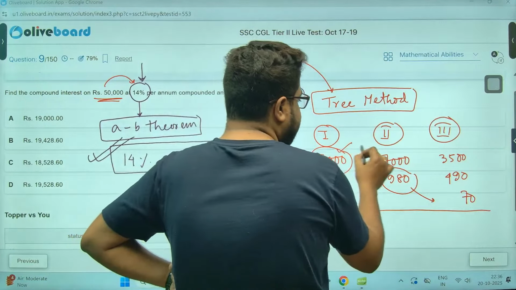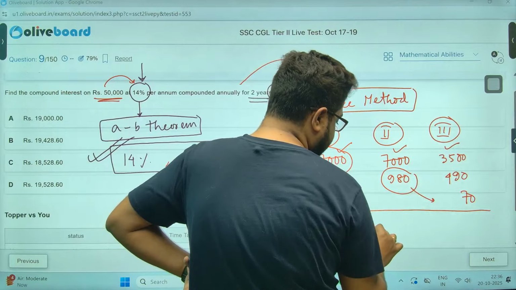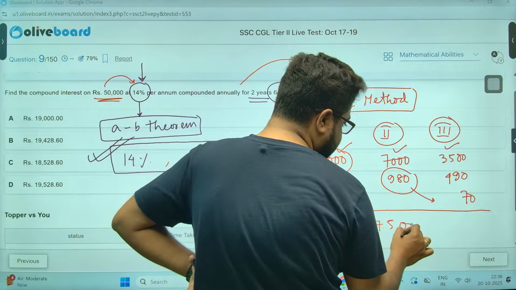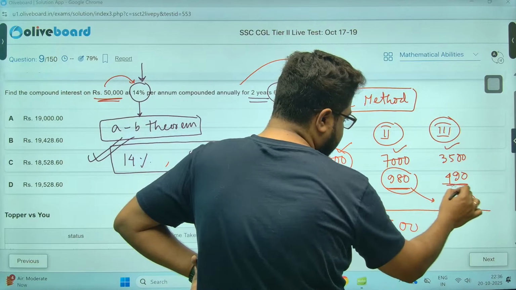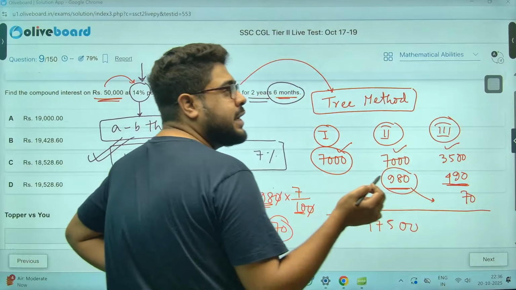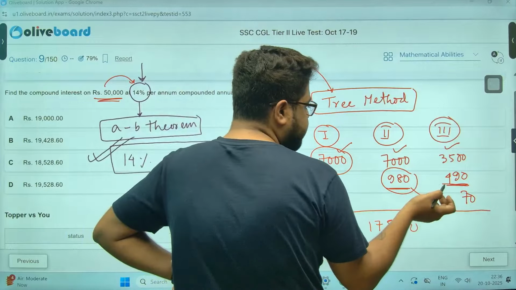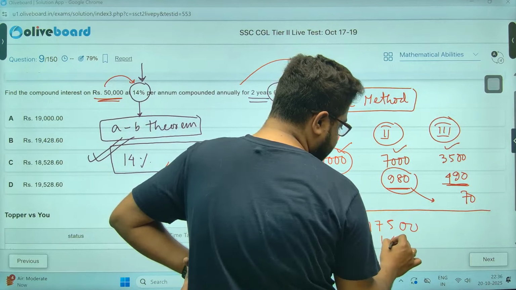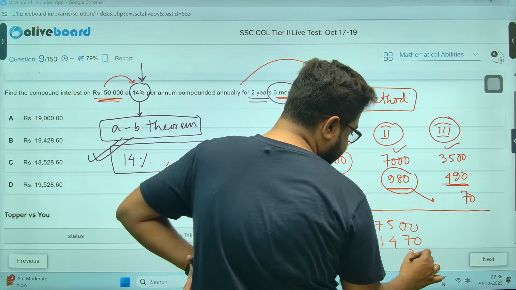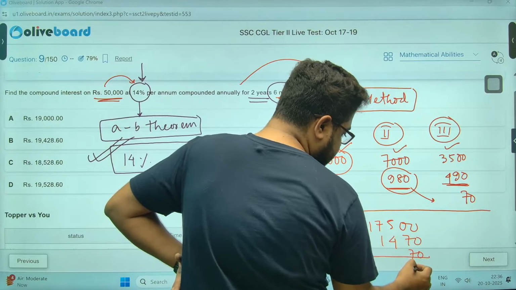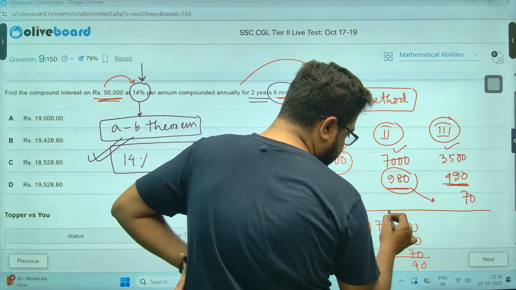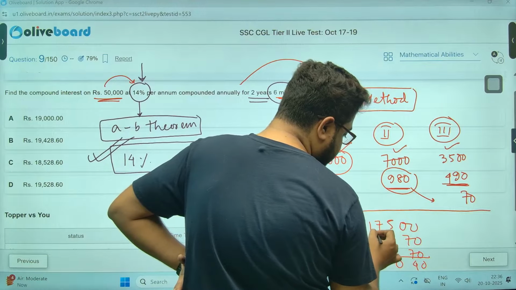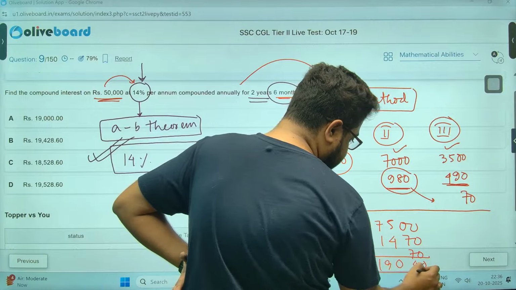Calculate: 7, 7, 14, and this 14, 3, 17,500, 980, 49, meaning 49 into 3, 1500 say 30 less, 1470, and so 70. So this is a little more than 19,000.